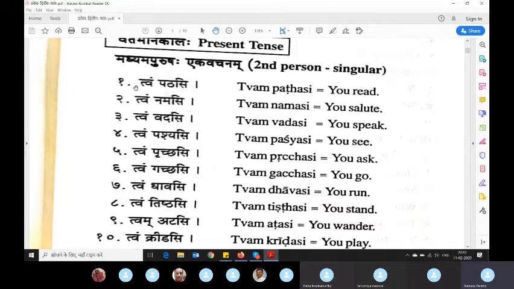Every si you can change to ti and it will go for third person. So tvam pathasi in third person will become saha pathati. The good thing about Madhyam Purusha and Uttam Purusha sarvanam is that they don't have gender. So for lady also tvam pathasi, for gents also tvam pathasi, for napumsaka also tvam pathasi. These are called the three lingas. In all three lingas, they have only one form. So anytime you get a Madhyam Purusha or Uttam Purusha sentence, no need to worry about gender.